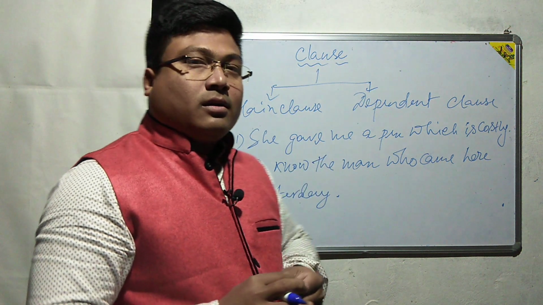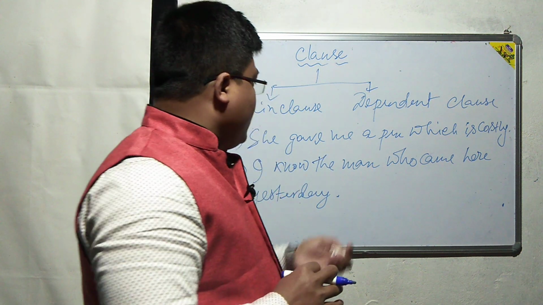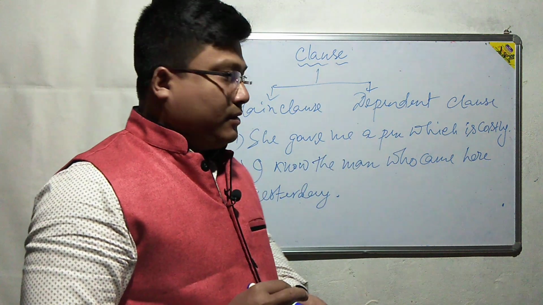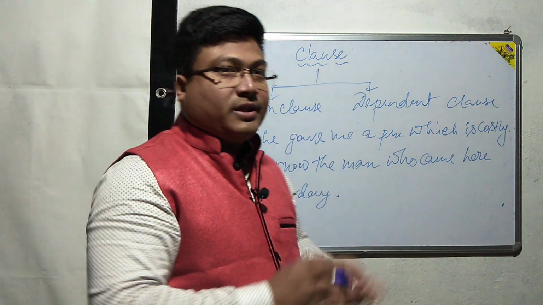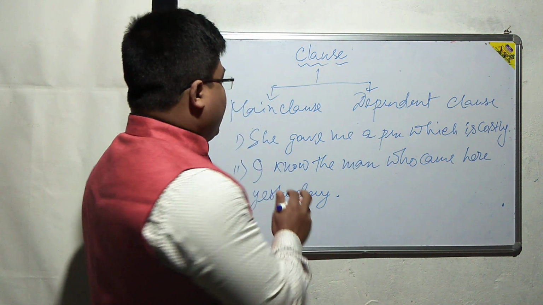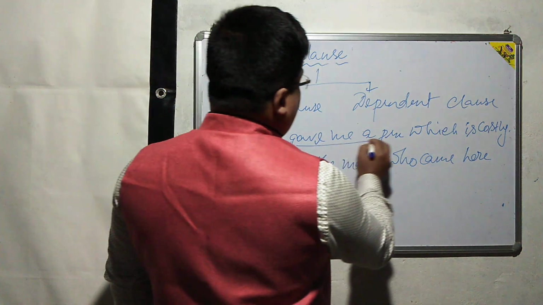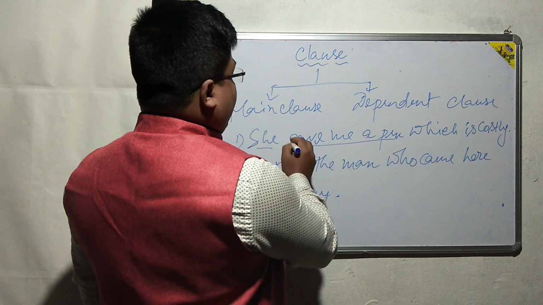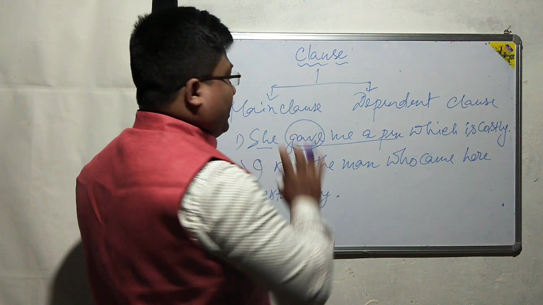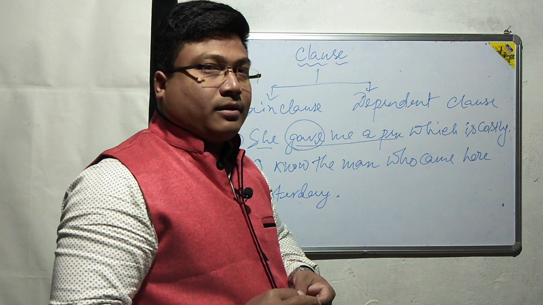But a main clause can always be used as a sentence. She gave me a pen. We can use it separately as it is complete in meaning. It has subject, it has predicate, it has a finite verb, gave, and it is also complete in meaning.